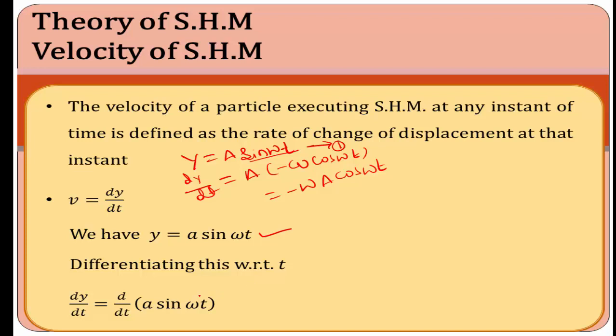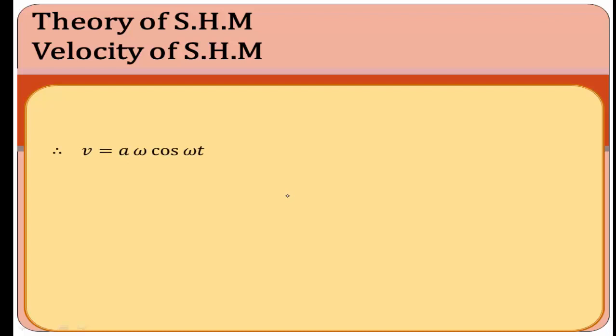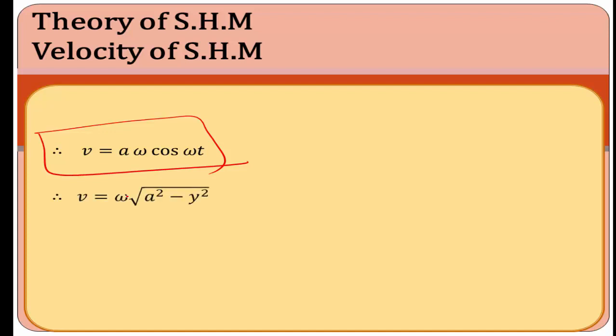When we differentiate this equation, we get d/dt of a sin omega t. Here we get v is equal to a omega cos omega t, where cos theta is equal to root of 1 minus sin square theta. We get this equation. The velocity of the simple harmonic motion is v is equal to a omega cos omega t. It is the simplest form of the velocity of the simple harmonic motion.